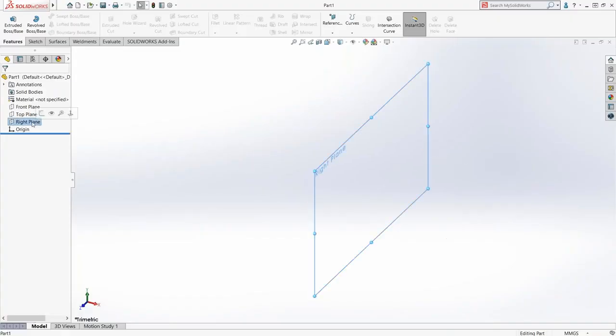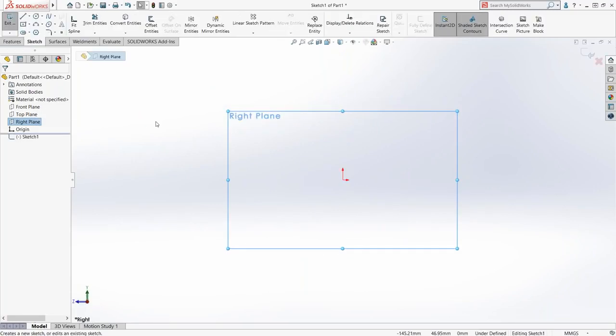So the first thing I'm going to do is start on that right plane and go ahead and start sketching. One of the things you'll see when I go through the presentation is this wheel that pops up, and I always like to make sure that people understand what this is. These are mouse gestures. Another thing you'll see pop up is this little toolbar.